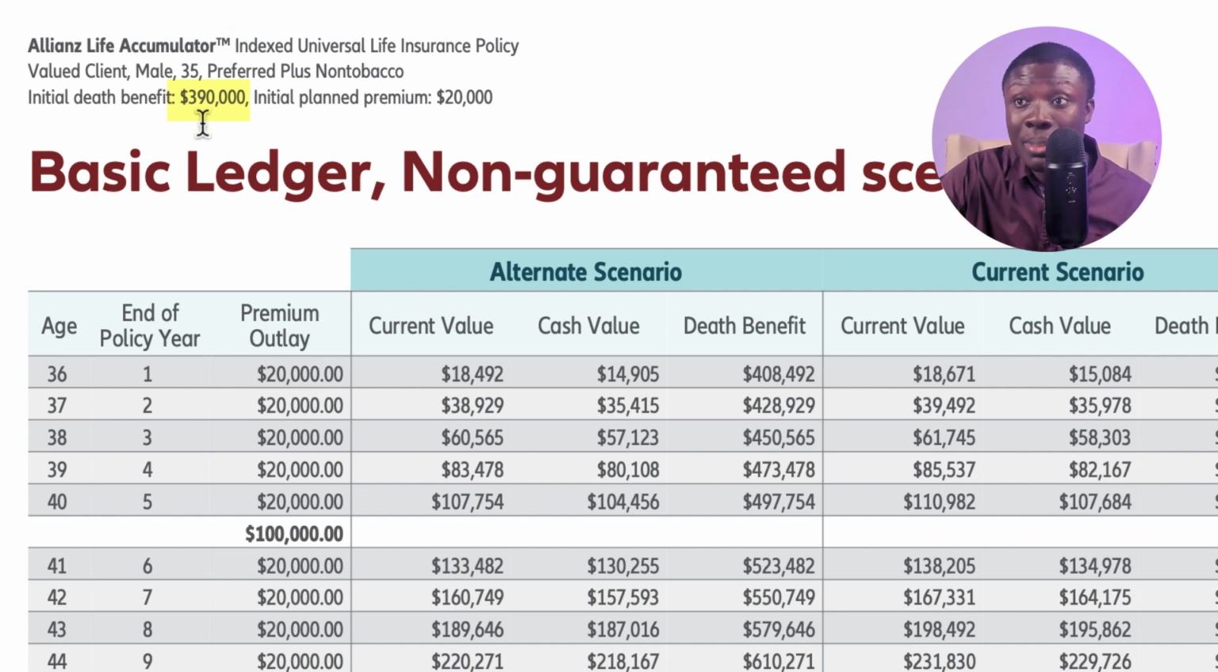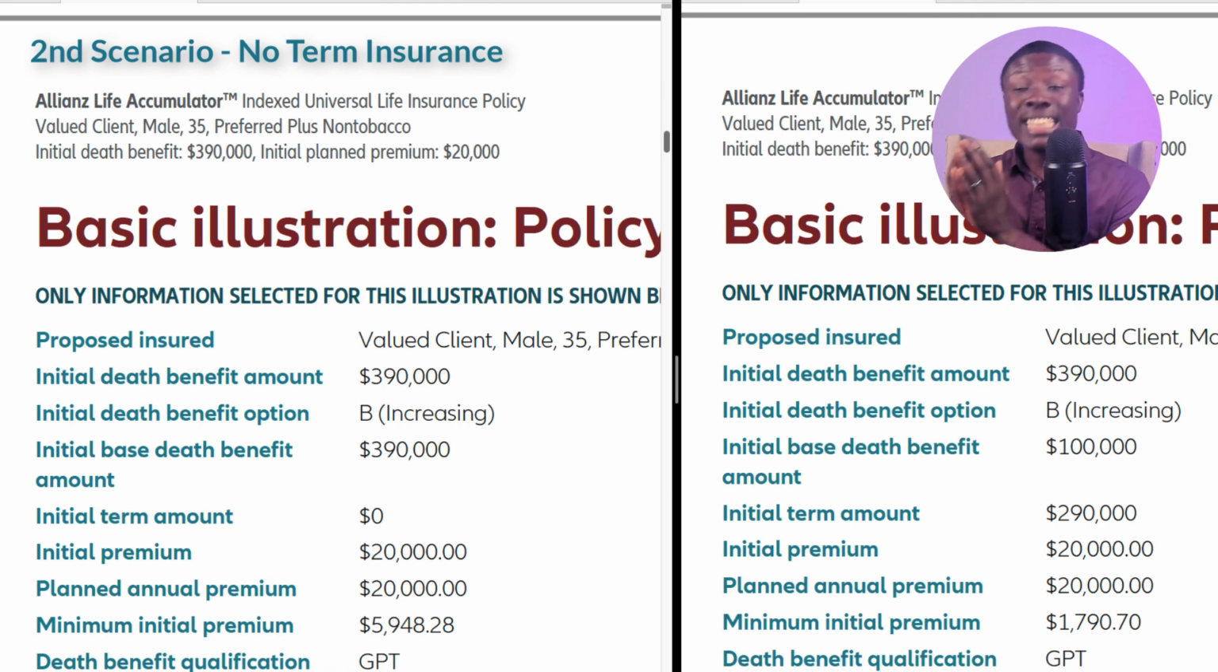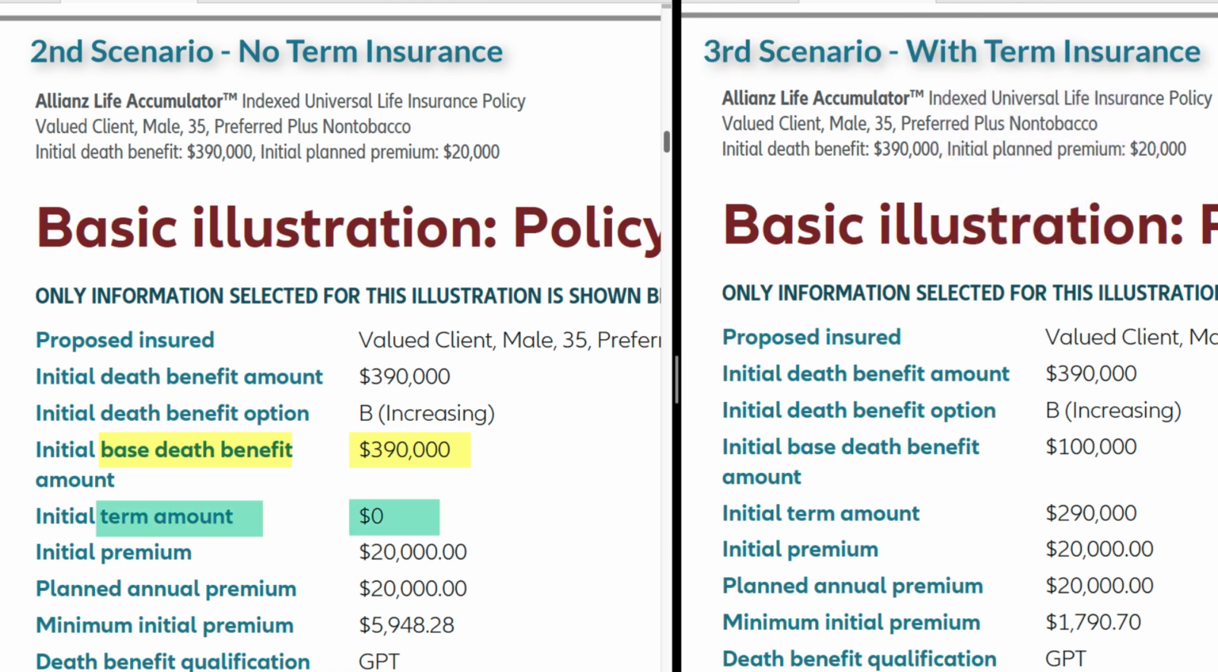This is the third design, also increasing death benefit. You can see we are starting with the same $390,000, but this is the difference. Instead of allocating the full $390,000 to the base insurance, which is what the second design does, this time we are only using $100,000 out of this $390,000 as base insurance. The $290,000 difference, we are using term insurance. The term insurance is very cheap, and two, it does not pay out commission. So it reduces the expenses in the product as much as possible.